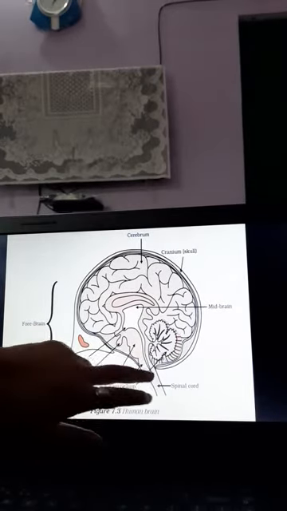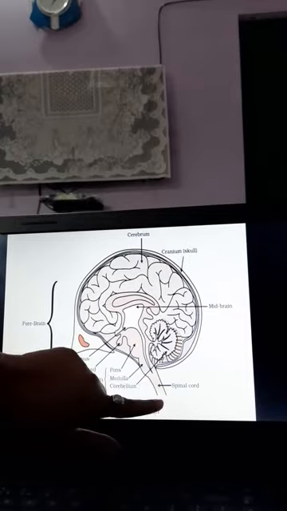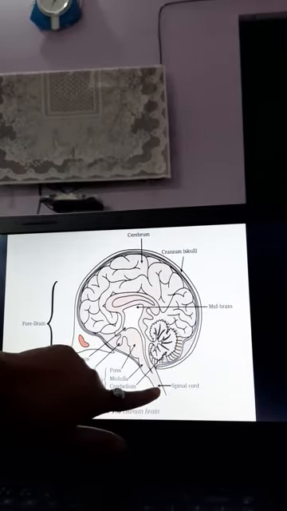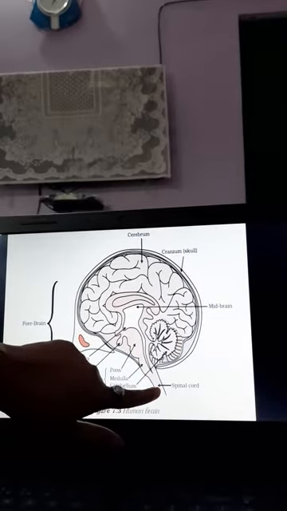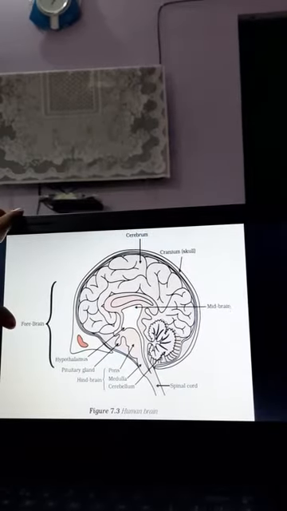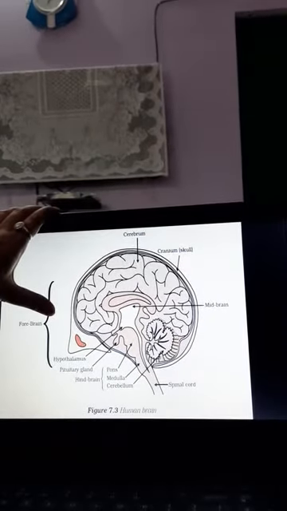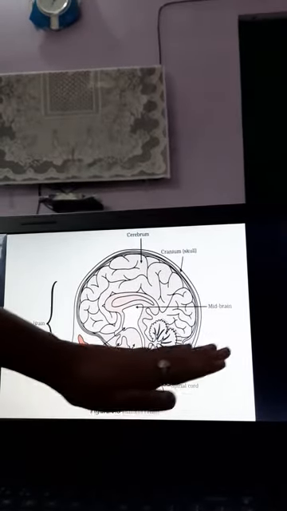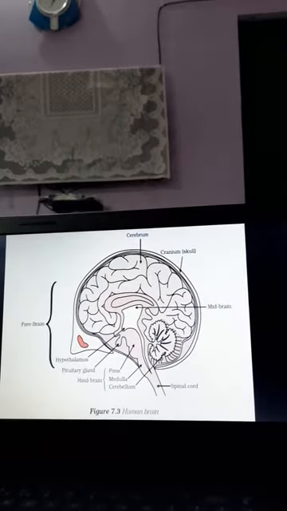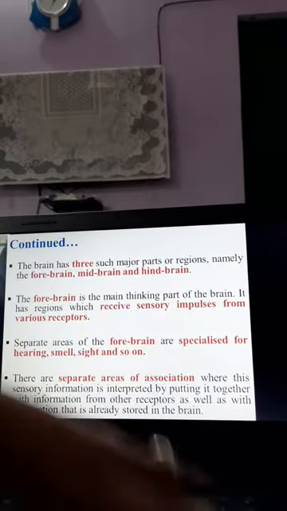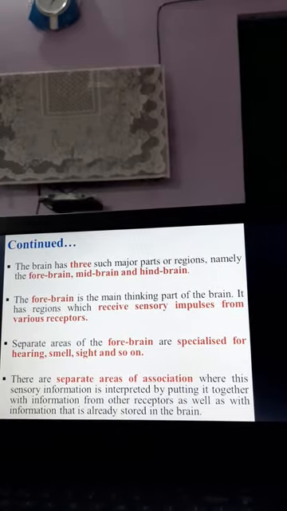Now there is the spinal cord. You can see the spinal cord constitutes the spinal nerves, and where is it present? Just below the brain. Now there's the midbrain. The name suggests itself. Forebrain means in the area of the forehead region. Midbrain means the mid area. Hindbrain means in the hind, the region below that. So this all constitutes the brain, or a typical human brain has these parts inside. We'll see each and every part's function one by one.